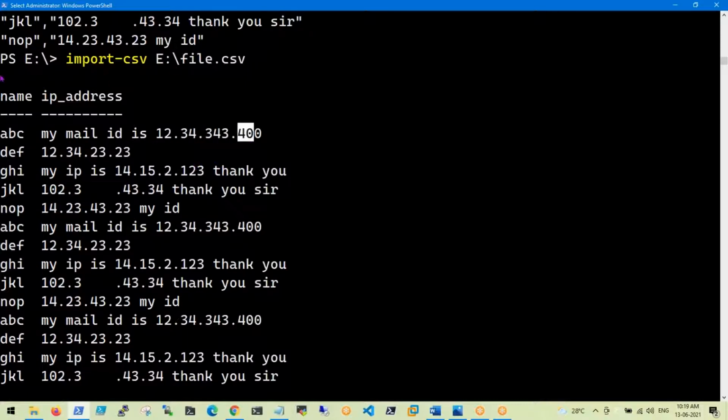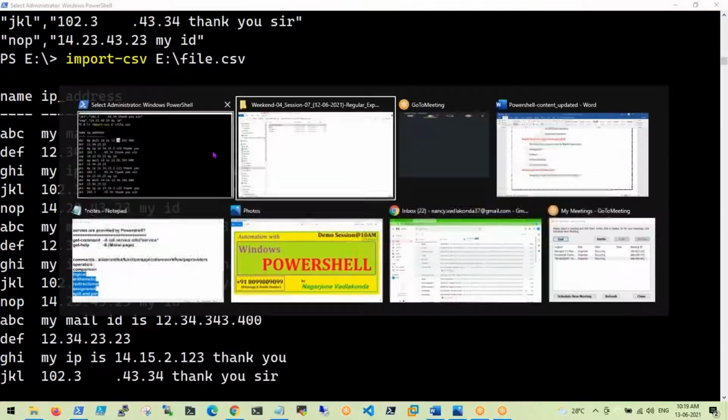How to sort out the data? For example, you are taking an opinion poll, so the user will enter any value. How to check that value? How to create the condition? The byte value should be 0 to 255 only, always 0 to 255. How to write the condition? That will come in the regular expression.